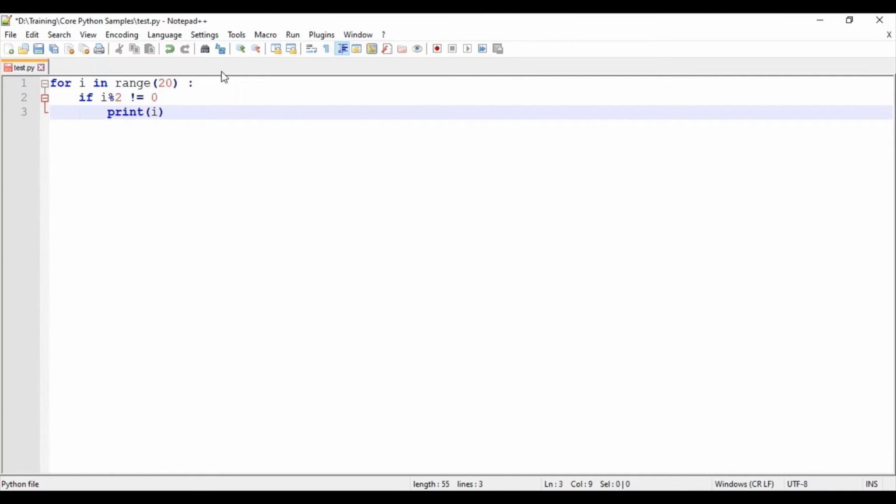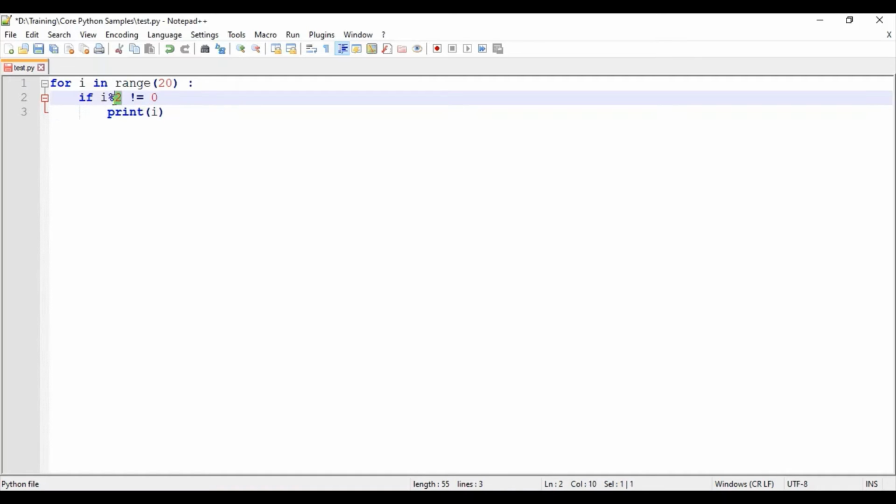So if the number we are getting, when we divide it by 2 and the modulo operation doesn't return the value 0, then that would obviously be an odd number. Why? It doesn't return a remainder 0. When it is an even number, it returns a remainder 0 when divided by 2.